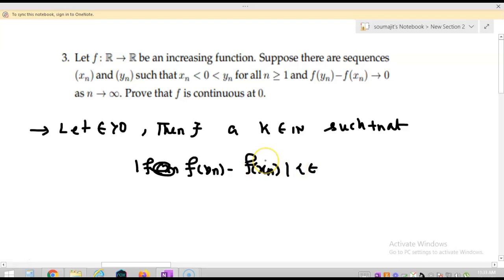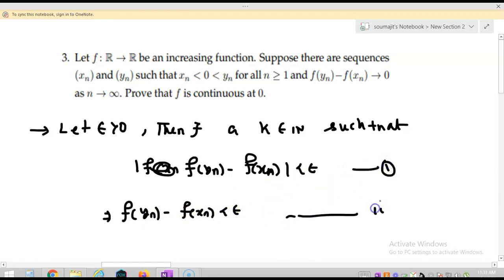Observe that modulus is less than epsilon, hence I can say that f(yn) minus f(xn) is less than epsilon. So this is our number 1, for all n greater or equal to k.